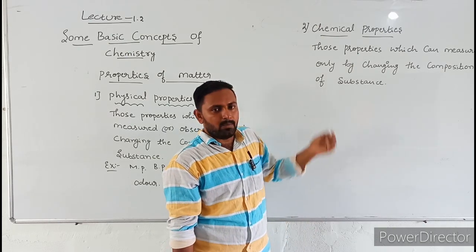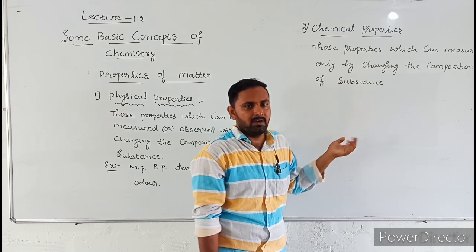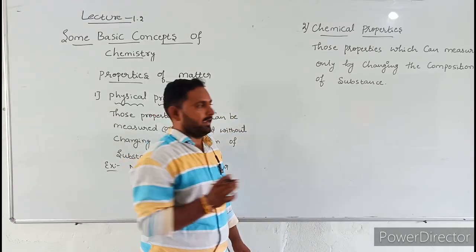Means for chemical properties, to measure or to observe, a chemical reaction is required.